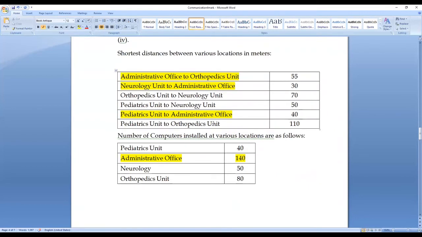Orthopedics, for OU it is 55. For NU it is 30 meters. For PU it is 40 meters. So these are the 3 things.